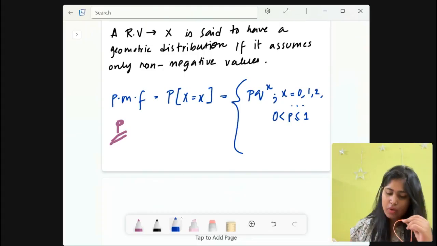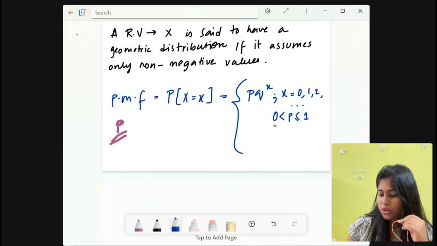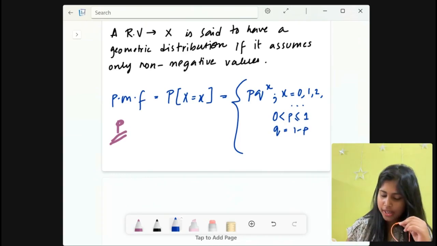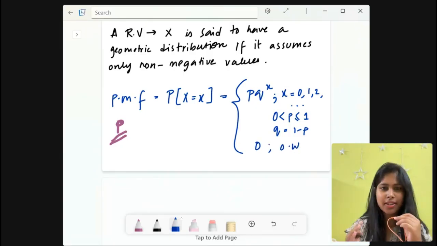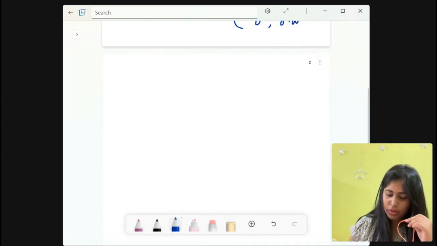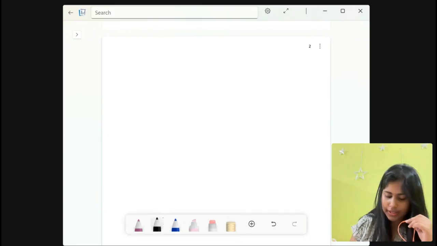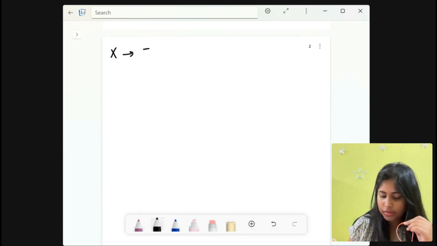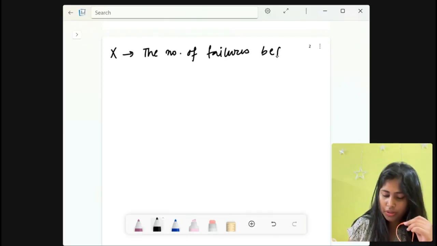Now, what does q mean here? q means 1 minus p, and the PMF is 0 otherwise. Is that understandable? This is the PMF of the geometric distribution. You can denote that x is the number of failures before the first success.